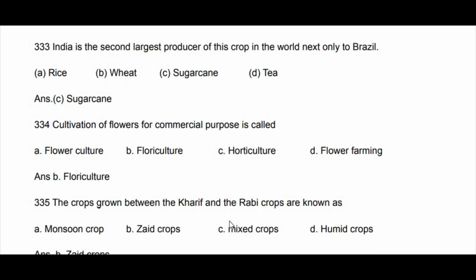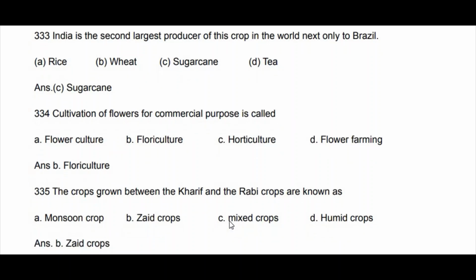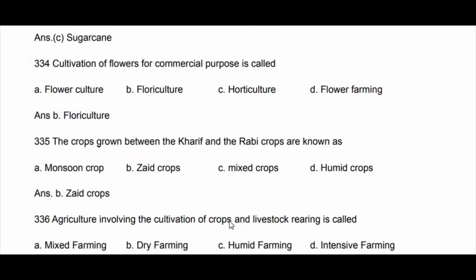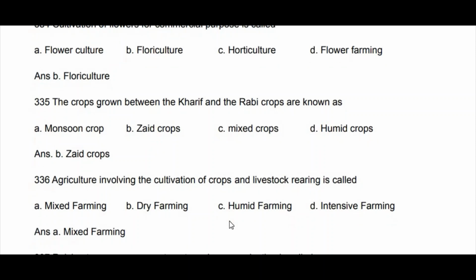The crops grown between Kharif and Rabi crops are known as monsoon crops, Zaid crop, mixed crop, humid crop. It is a Zaid crop, between Kharif and Rabi. Agriculture involving both cultivation of crops and livestock rearing is called mixed farming, dry farming, humid farming, intensive farming. So it is option A, mixed farming.